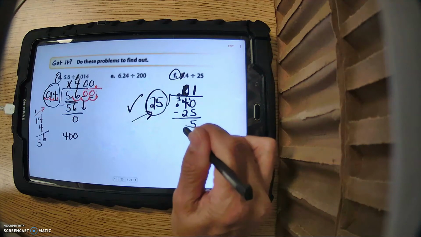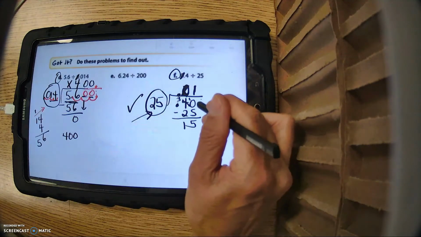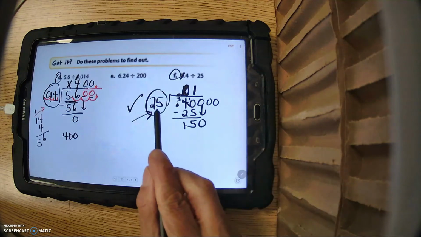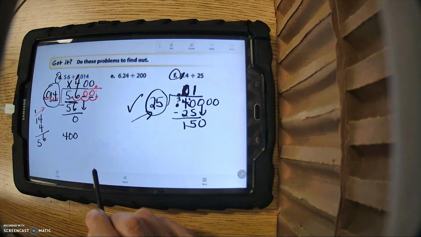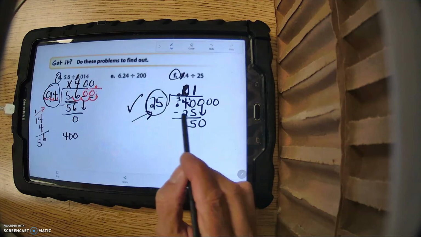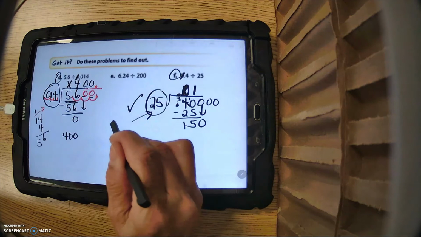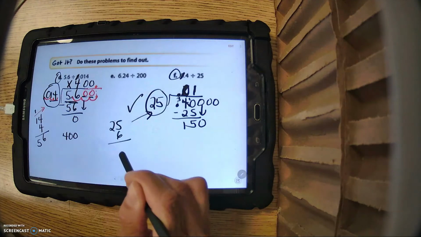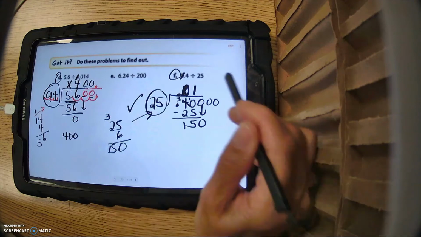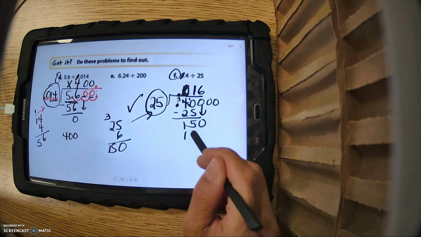So when I subtract, I get 15. I still have remainder, so add some zeros. So let's add a 0. All right, so 25 cents into $1.50. Well, I know 4 of them make 100, and then another 2 would make 150. So I'm thinking 6. So let's try it. 30, 12, and 3 is 150. So, yep, that would be a 6.